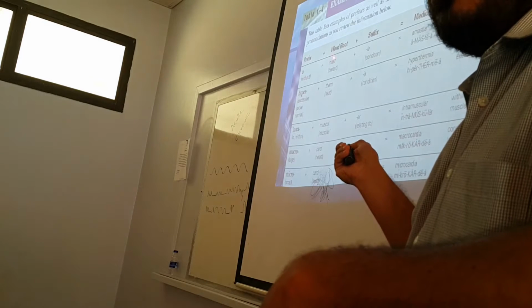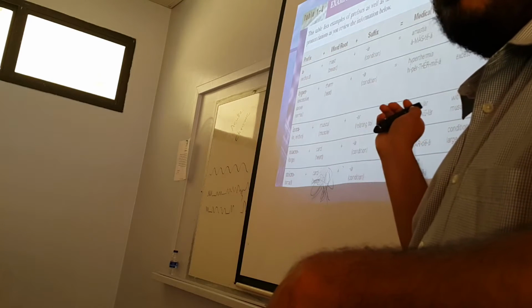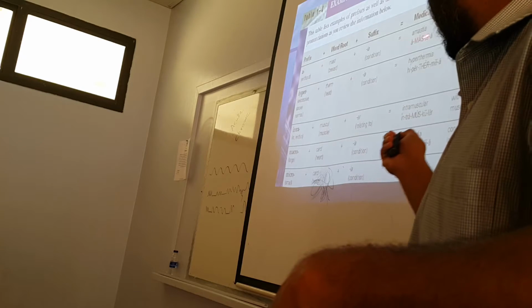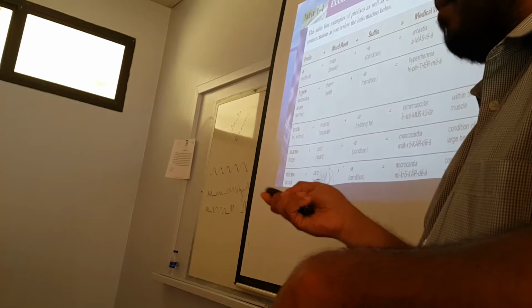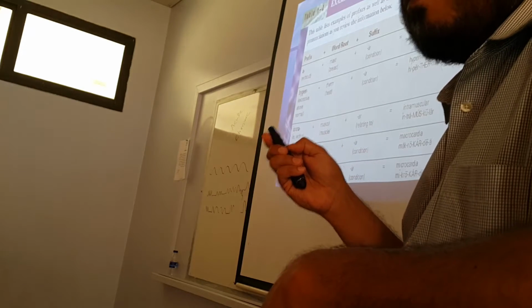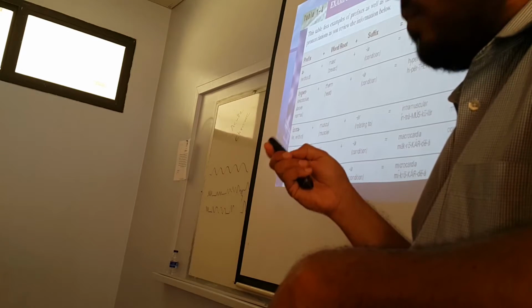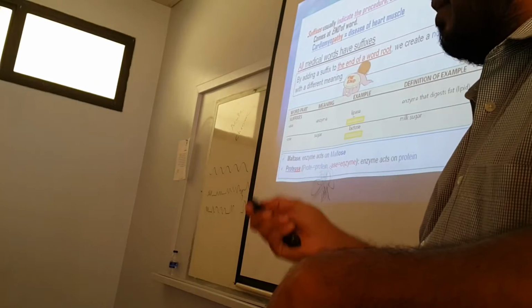So what is absent? A condition in which the breast is absent in this particular woman. Amastia, without a breast. Just one example. Let's jump. Okay, shall I go ahead? Let's come to the exam like this.